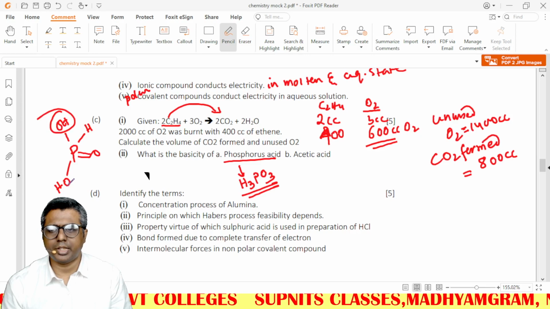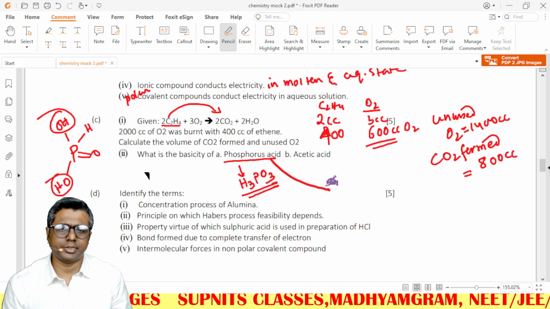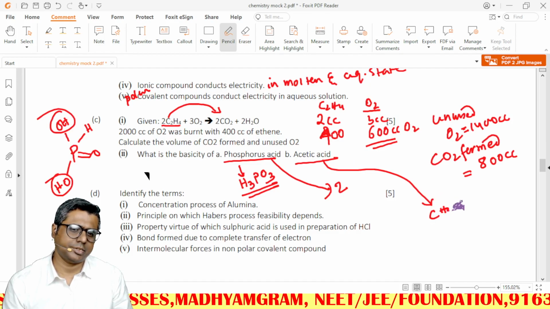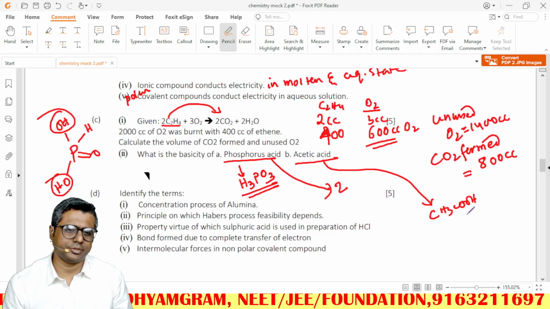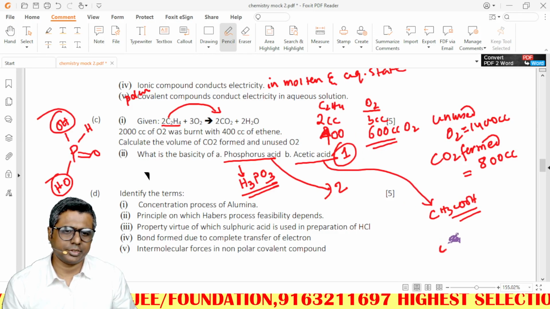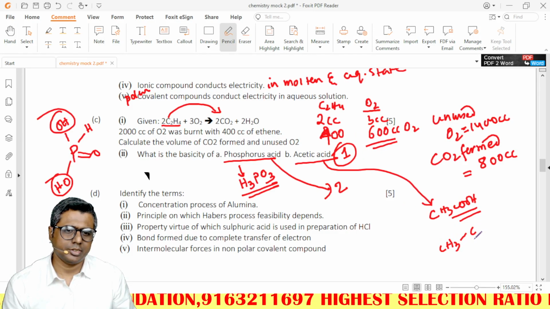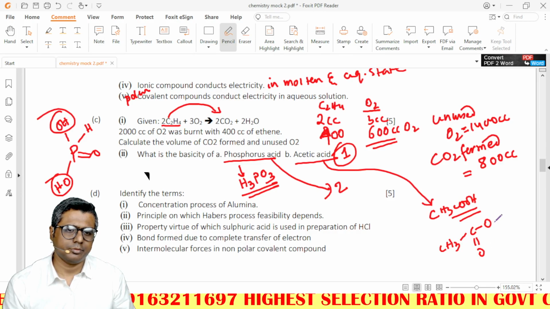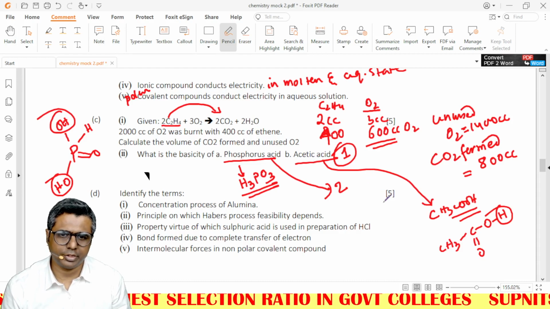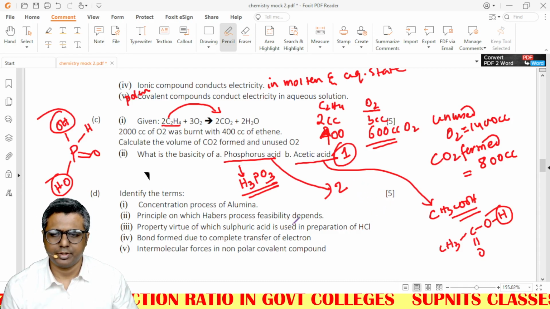Only two hydroxyl groups are there, so its basicity is 2. Acetic acid is CH3COOH. Its basicity is 1, because if you draw the structural formula, it is C double bond O, OH. Only one hydrogen is bonded to oxygen, an electronegative atom, so the basicity is 1.